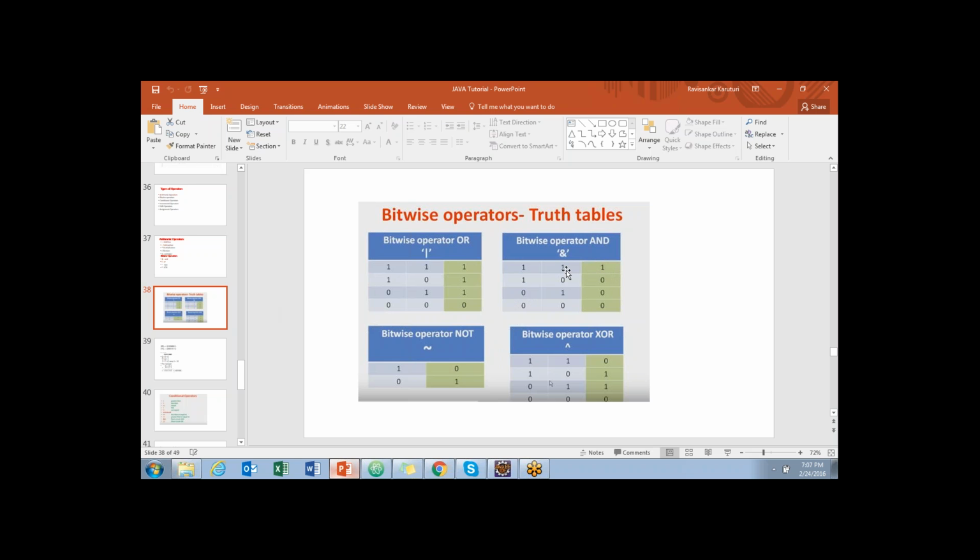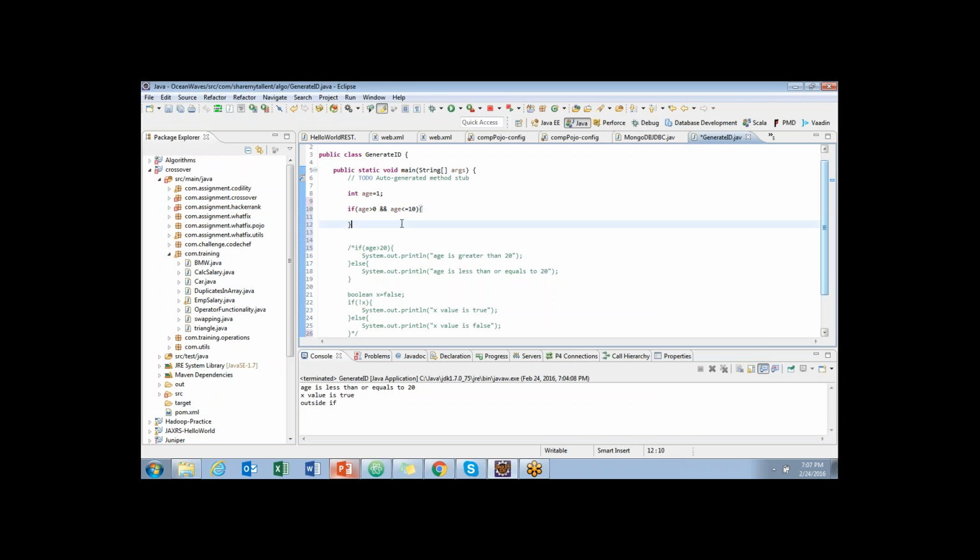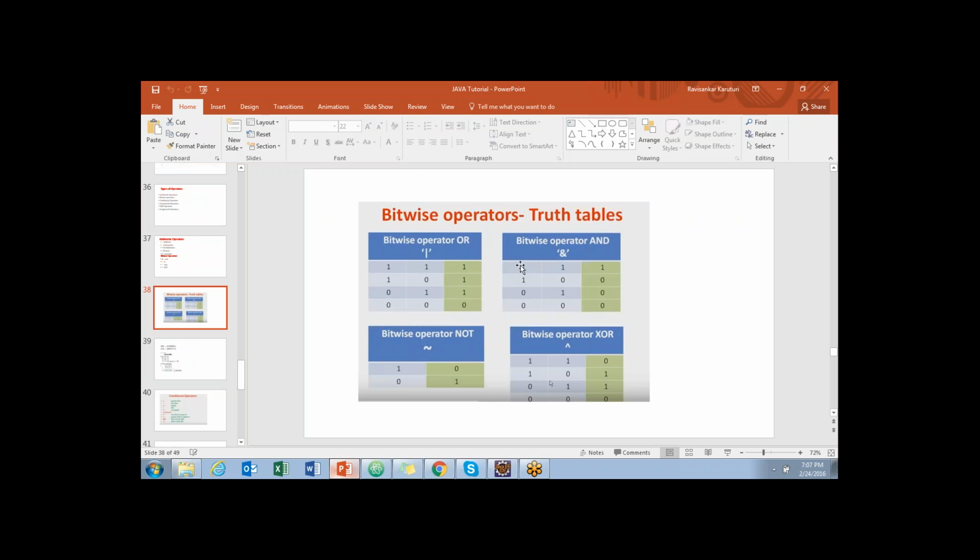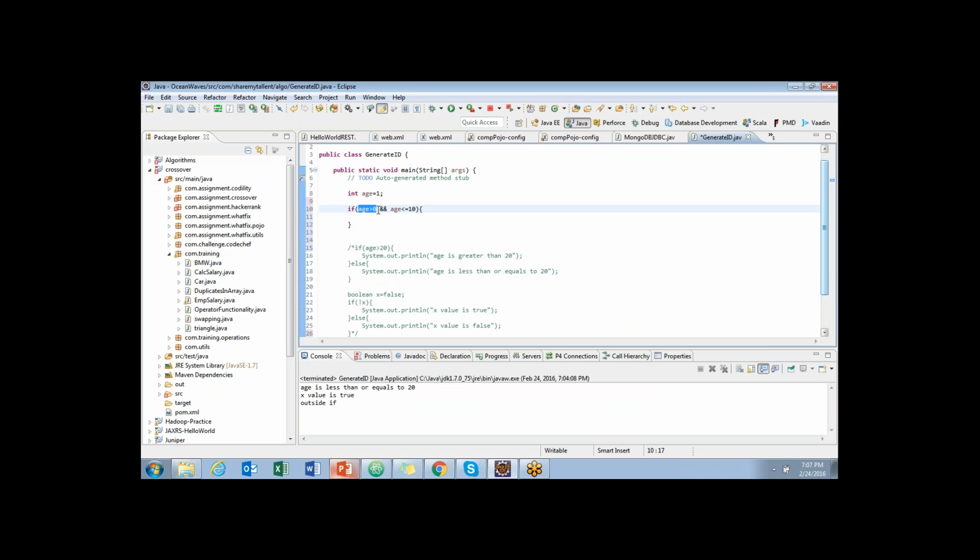If I place two statements and say AND, both mandatorily should be true. So if age is greater than 0 is true, only then it will go and check the next one, because this is AND. If age greater than 0 is false, there is no need to check the other, because in an AND case both should be true. So the first one is true, so it checks the second one, and because that is also true, it goes to System.out.